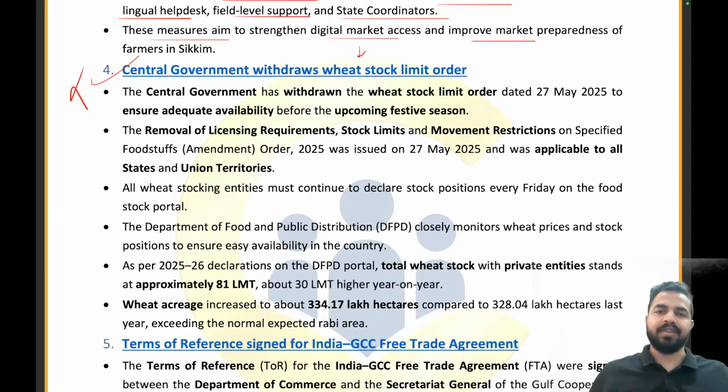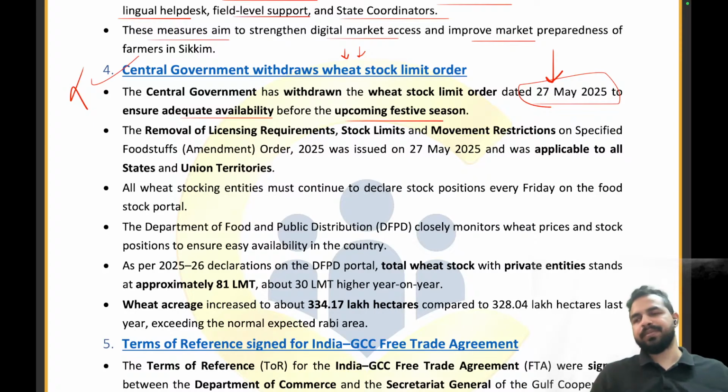The demand will increase, and with the lack of supply, the prices of the wheat will also increase. So, to contain that, the government comes up with the wheat stock limit order. This order was launched on 27th of May 2025, but now the government of India has withdrawn this order to ensure adequate availability before the upcoming festive season.